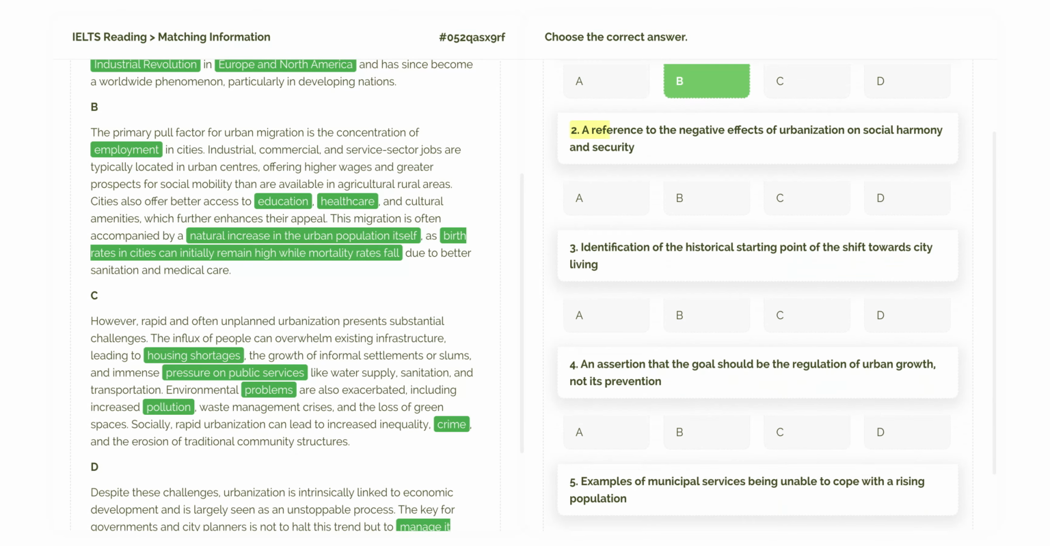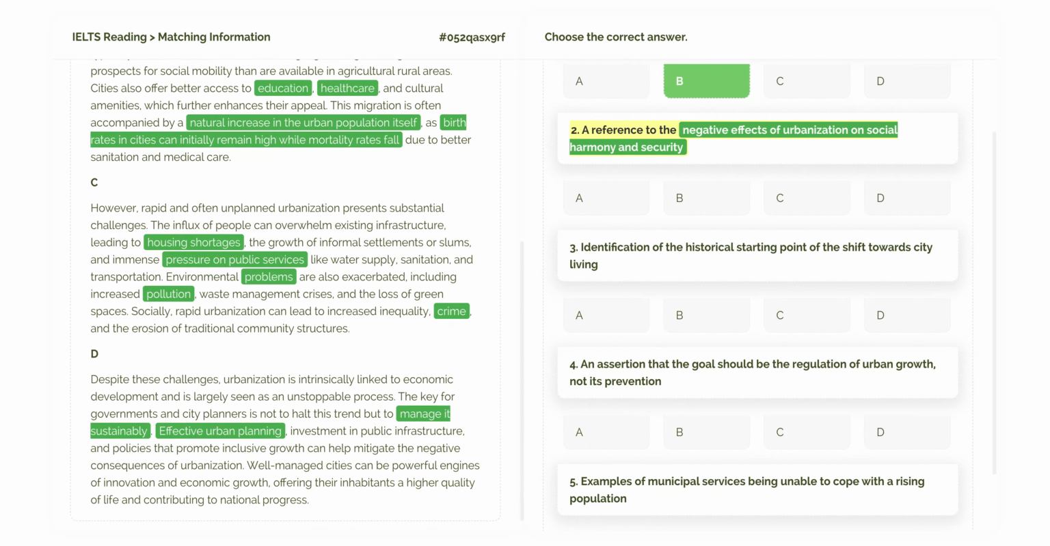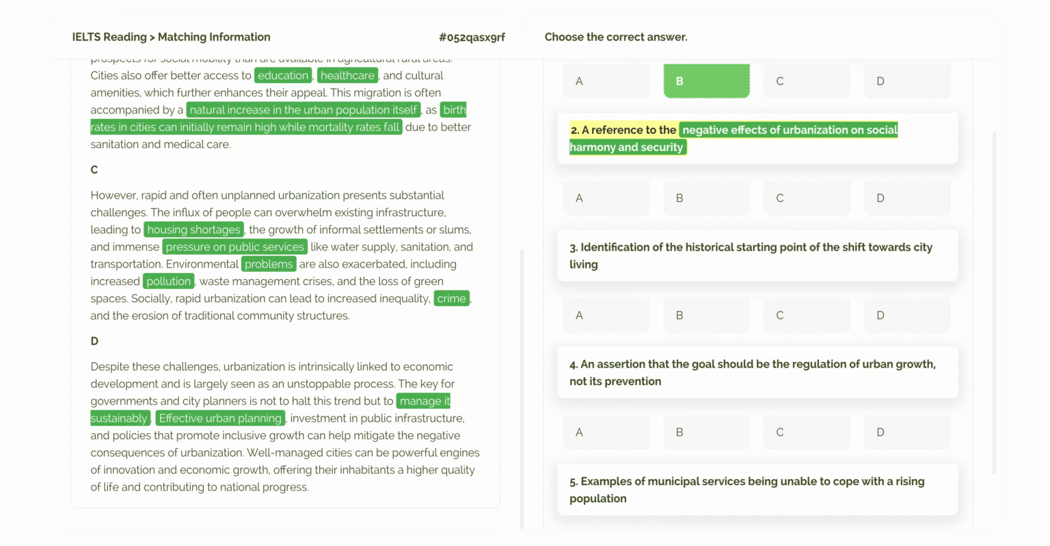A reference to the negative effects of urbanization on social harmony and security. Alright, question 2. We need to find a reference to the negative effects of urbanization on social harmony and security. The keywords are negative effects, social harmony, and security. When we skimmed the paragraphs, we noted that paragraph C was all about the problems and challenges. This seems like the most likely place to find our answer. The final answer is C.